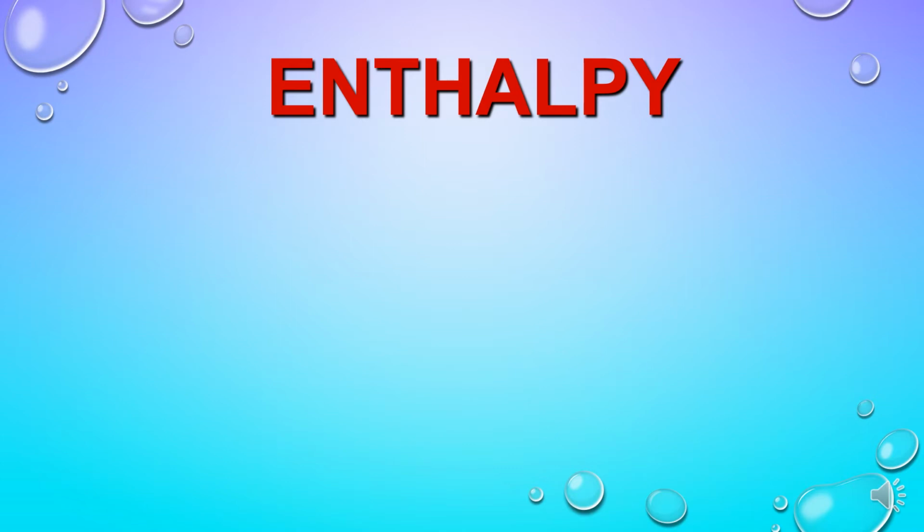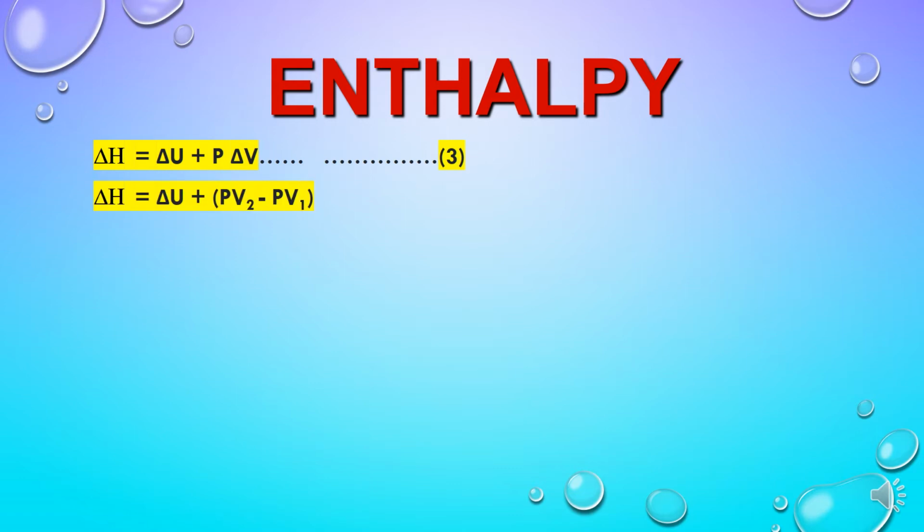For systems involving solids and liquids, there is not a significant change in volume during a process. So delta H and delta U values are quite similar to each other. But for a system involving gases, there is a significant change in volume. And for gaseous systems involving gaseous reactants and products, we can calculate these changes as we know that for an ideal gas, PV is equal to nRT.